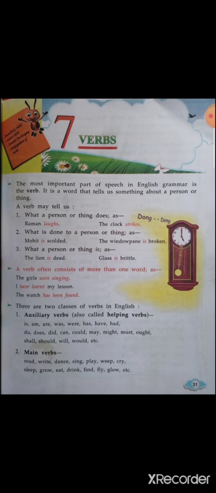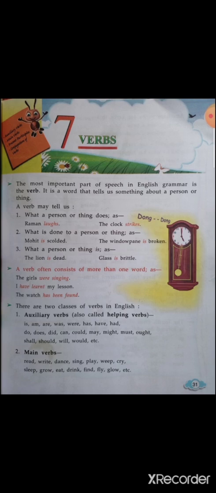In the first one, the girls were singing. Singing is the main action here. It is the main verb. And were, which is before the word singing, is the auxiliary verb or the helping verb. I have learnt my lesson. Learnt is the main verb and have is the auxiliary verb which is placed before the main verb.